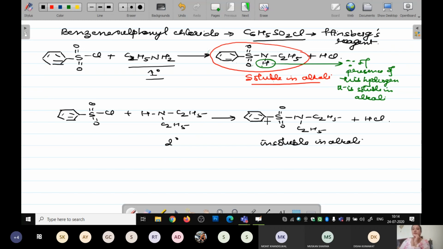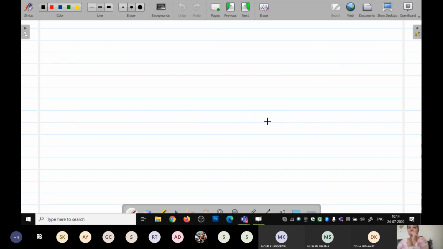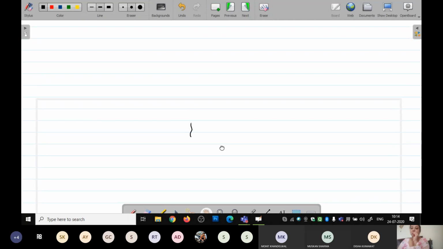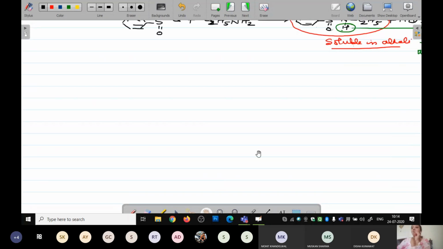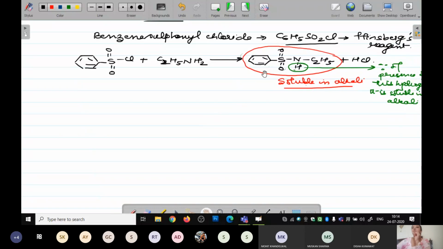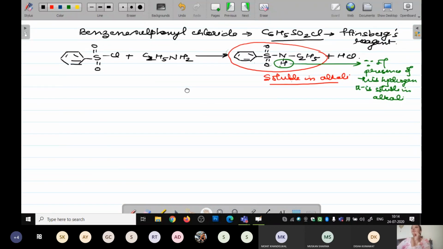Got it? This much? Now, tertiary amines do not react with benzene sulfonyl chloride. Why? Because in the case of the tertiary amine it is not going to give you a reaction, since you are not going to have any replacement of the hydrogen in this case.